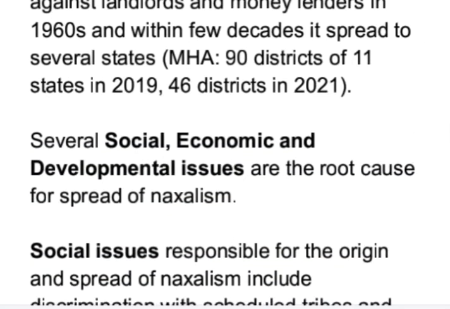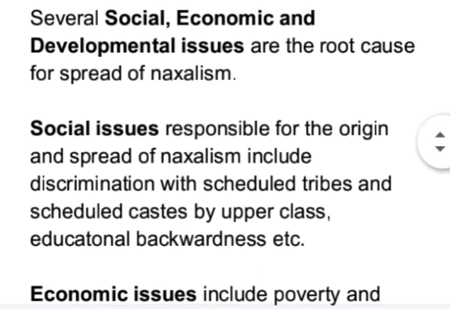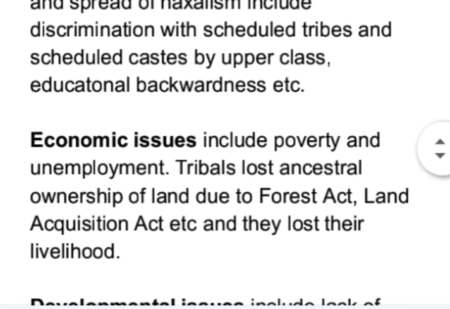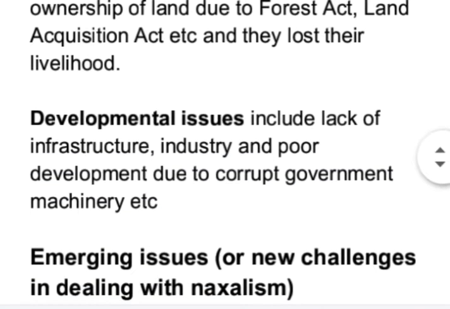Several social, economic, and developmental issues are the root cause for spread of Naxalism. Social issues responsible for the origin and spread of Naxalism include discrimination with scheduled tribes and scheduled castes by upper class and educational backwardness, etc. Economic issues include poverty and unemployment. Tribals lost ancestral ownership of land due to Forest Act, Land Acquisition Act, and they lost their livelihood. Developmental issues include lack of infrastructure, industry, and poor development due to corrupt government machinery.